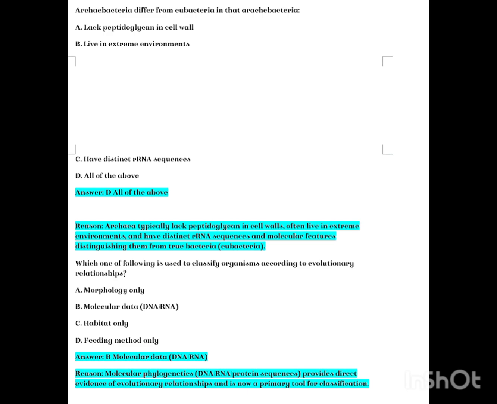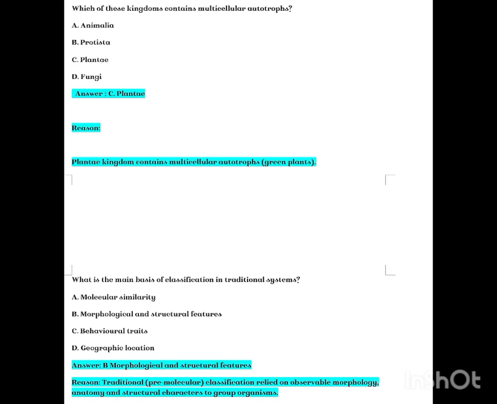Which one of the following is used to classify organisms according to evolutionary relationships? A. Morphology only. B. Molecular data, DNA, RNA. C. Habitat only. D. Feeding method only. Answer B. Molecular data, DNA, RNA. Reason: molecular phylogenetics, DNA, RNA, protein sequences, provides direct evidence of evolutionary relationships and is now a primary tool for classification.